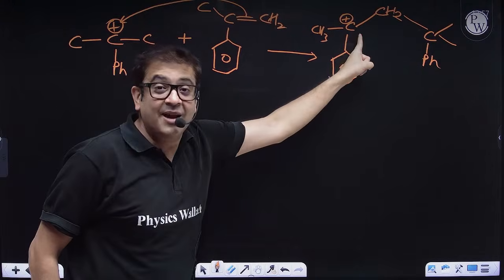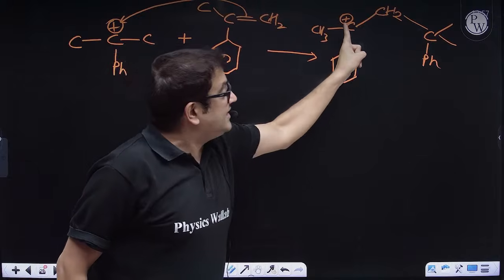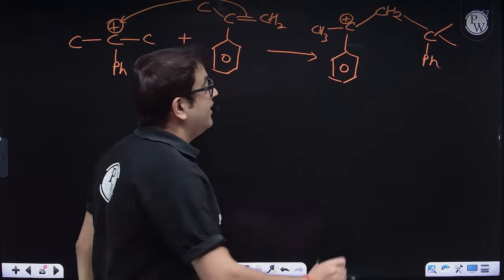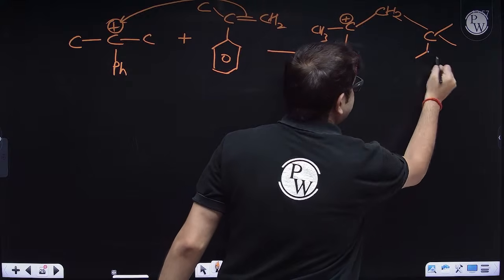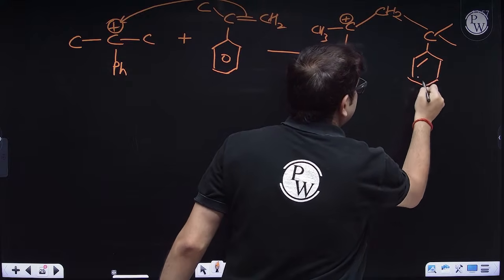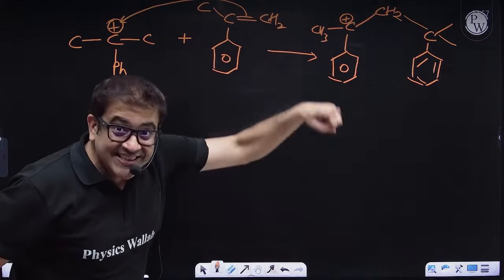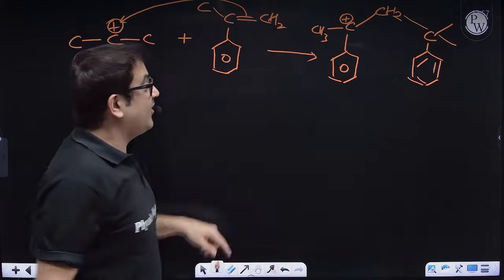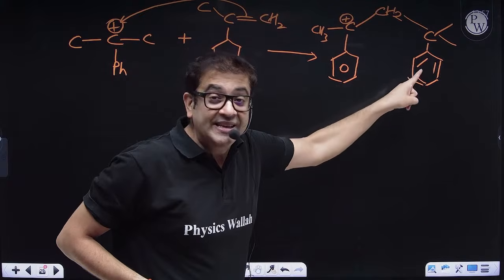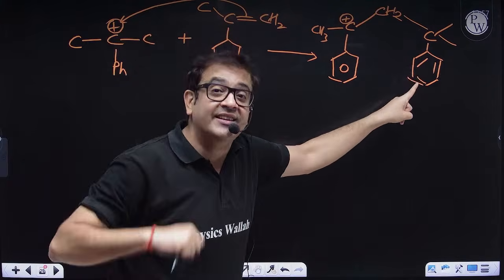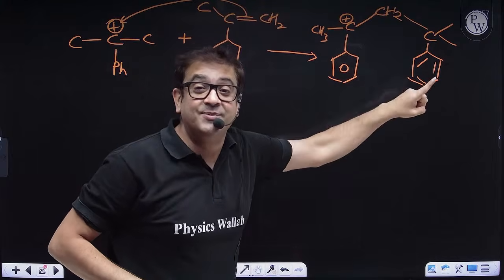Now I have a carbocation over here. I still have a benzene ring over here. This benzene ring will do what? Sir, cyclization, because this is an electrophile and this is a benzene ring which can again retain its aromaticity by electrophilic substitution.